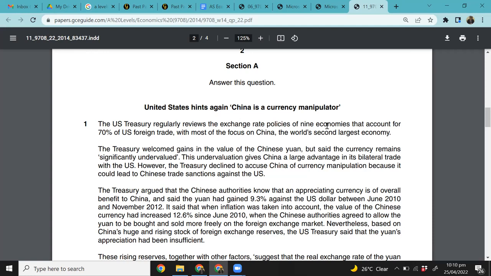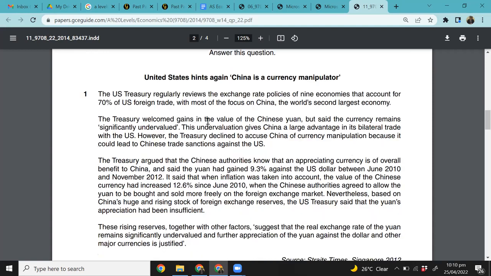And that is what the case study says, that the US Treasury regularly reviews exchange rate policies of 9 economies, so 9 countries that account for the largest share of USA's trade, 70% of it, with most of the focus on China, the world's second largest economy. The Treasury welcomed gains in the value of the Chinese yuan, but said the currency remains significantly undervalued, right? So even though the Chinese currency did appreciate a little bit, the Treasury welcomed the gains but said the currency remains significantly undervalued.